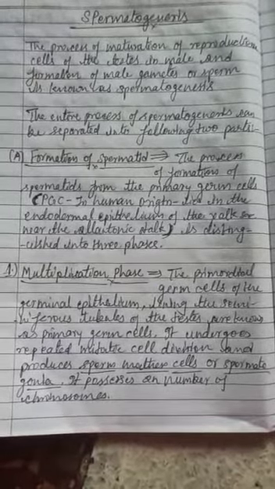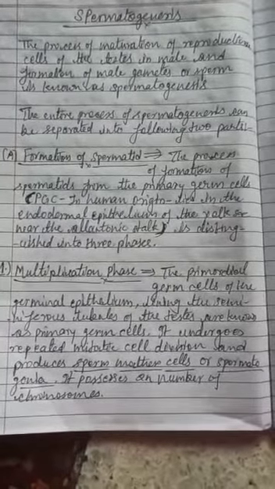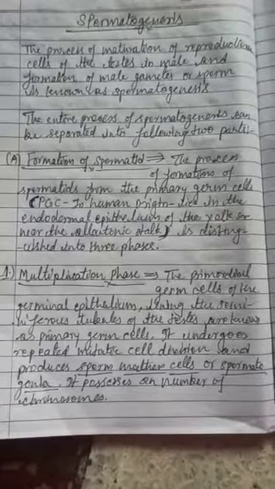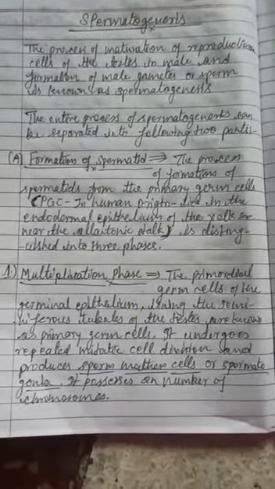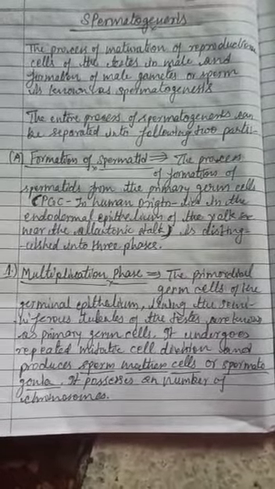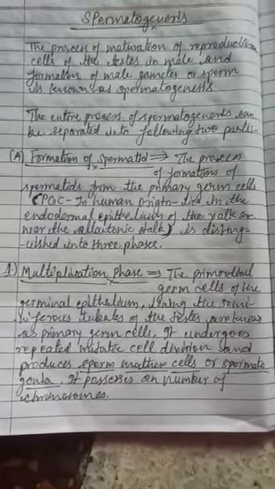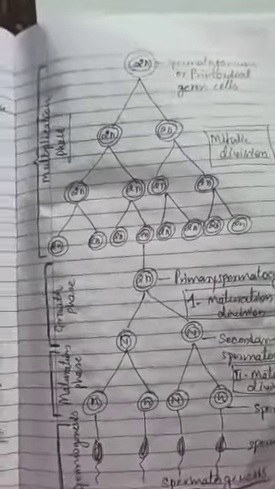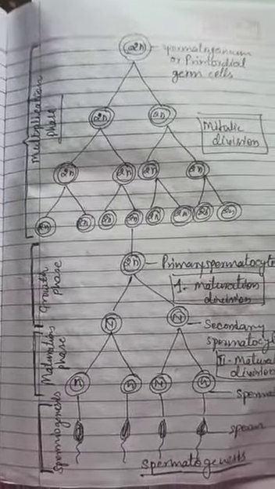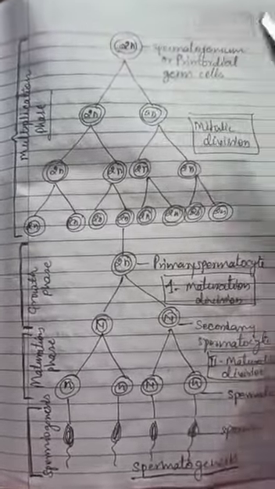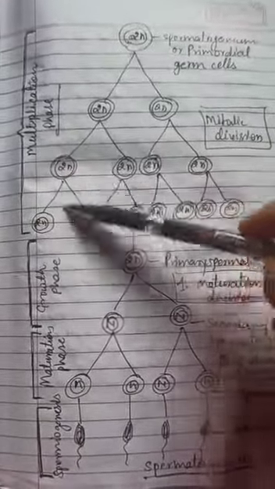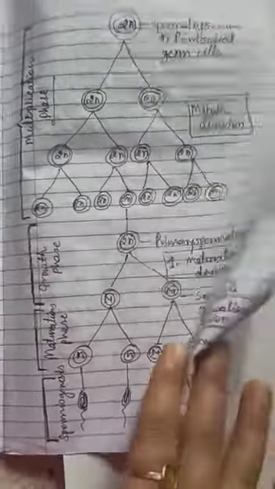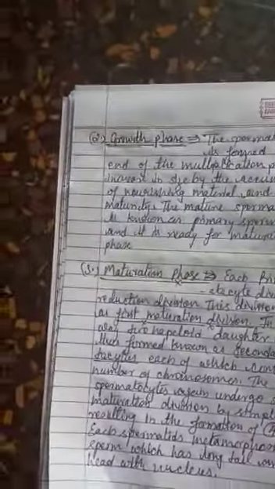First phase, multiplication phase. The primordial cells of the germinal epithelium, which is lining the seminiferous tubules of the testes, are known as primary germ cells. They undergo repeated mitotic cell division and produce sperm mother cells or spermatogonia. It has the 2n number of chromosomes. This picture shows the entire process of spermatogenesis. This is the spermatogonia and it is the multiplication phase, second one is the growth phase, and third one is the maturation phase.